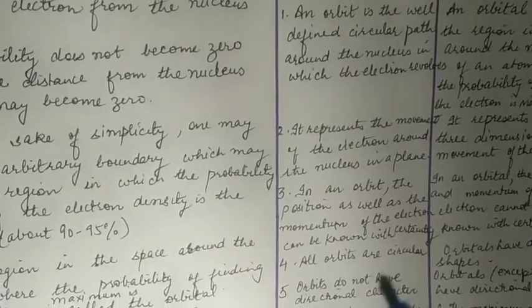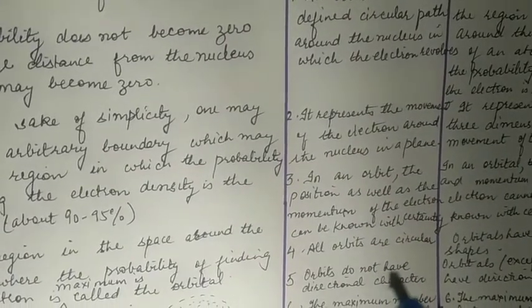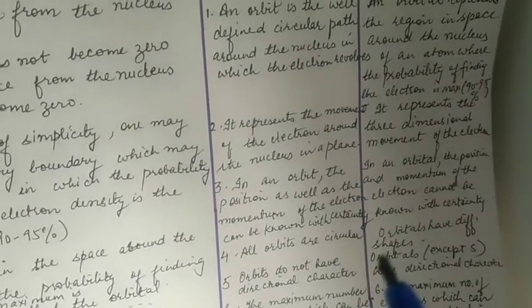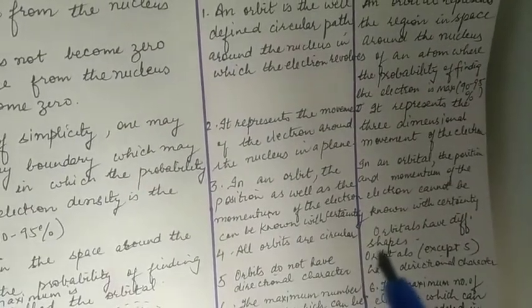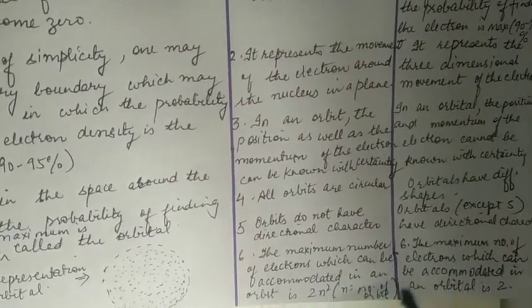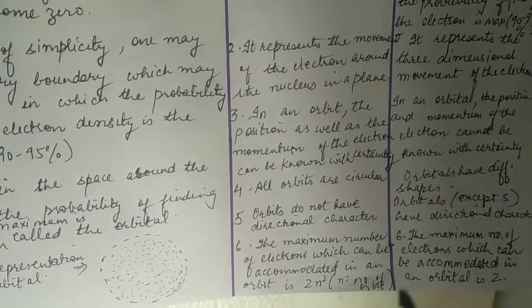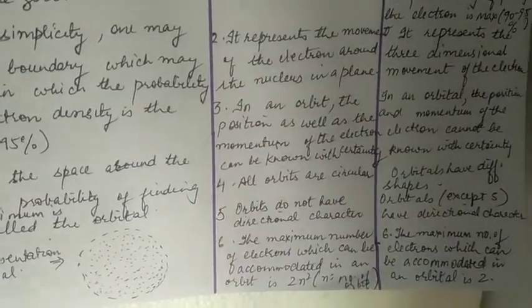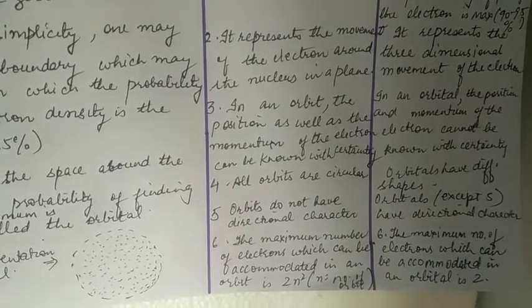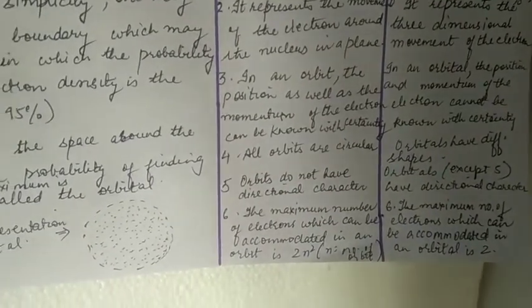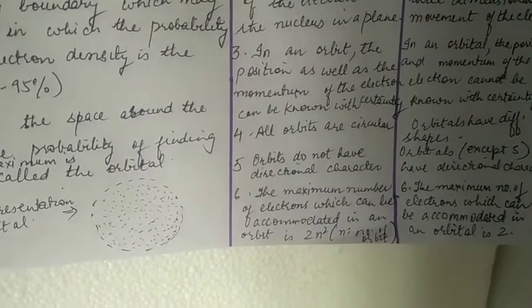Orbit represents the movement of electron around the nucleus in a plane, whereas orbital represents the three-dimensional movement of the electron. In an orbit, the position as well as momentum of electron can be known with certainty, but in orbital these are only probable. In an orbital, the position and momentum of electron cannot be known with certainty.